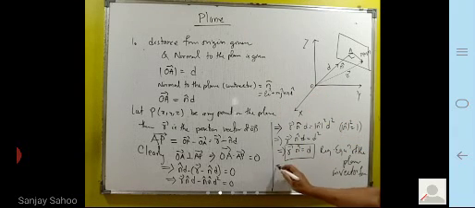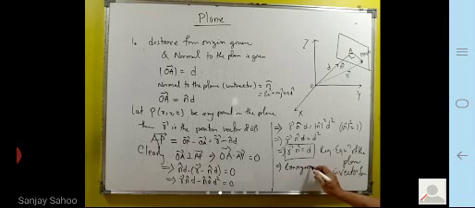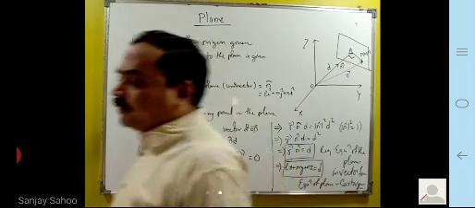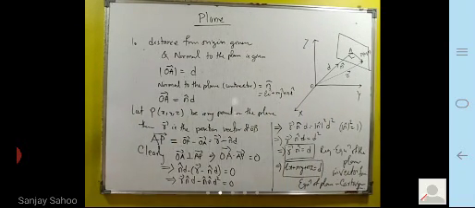If we put this value, this will give lx plus my plus nz is equal to D. That is the equation of plane in Cartesian form, right? This is the equation of the plane in Cartesian form.